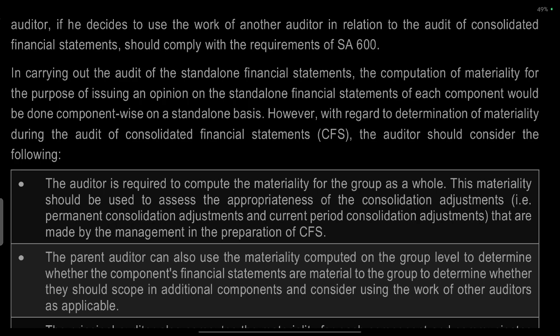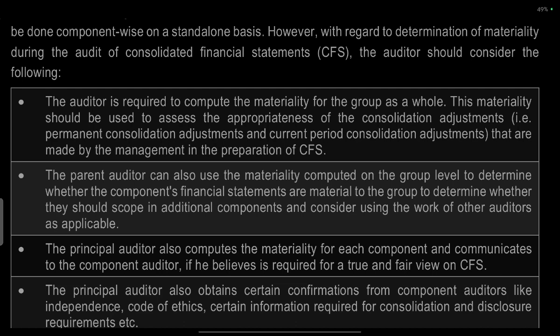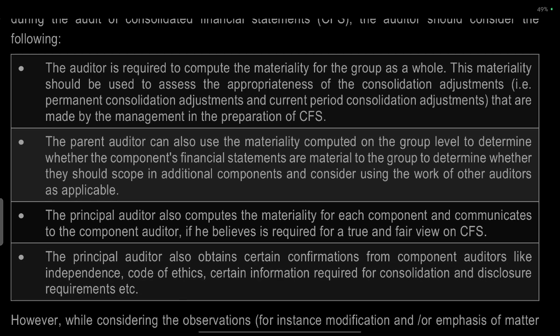However, regarding the determination of materiality during the audit of consolidated statements, auditors should consider the following. Auditors are required to compute the materiality of the group as a whole. Materiality should be used to assess the appropriateness of consolidation adjustments, that is, permanent consolidation adjustments or current period consolidation adjustments that are made by the management in the preparation of the consolidated statements.